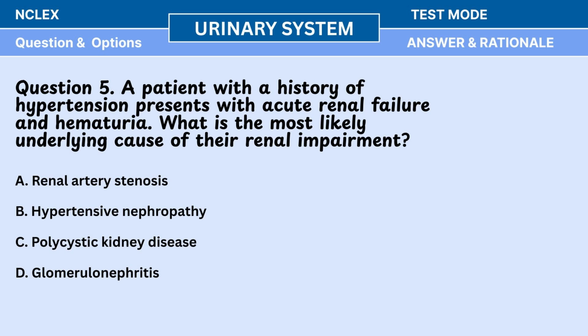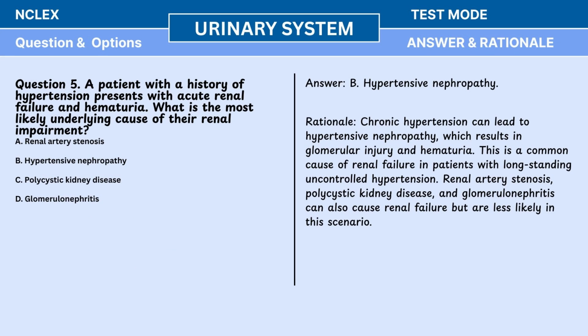Question 5. A patient with a history of hypertension presents with acute renal failure and hematuria. What is the most likely underlying cause of their renal impairment? A. Renal artery stenosis. B. Hypertensive nephropathy. C. Polycystic kidney disease. D. Glomerulonephritis. Answer. B. Hypertensive nephropathy.